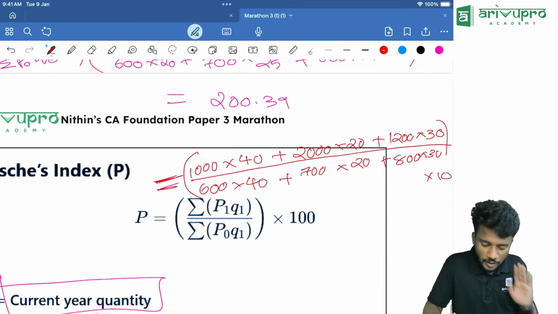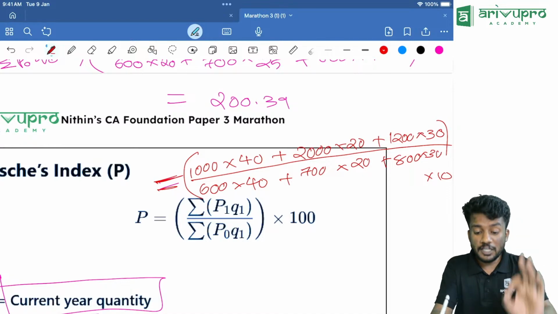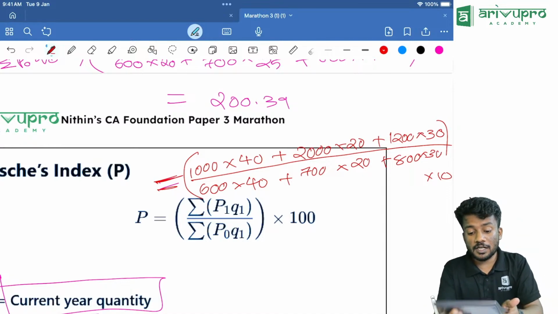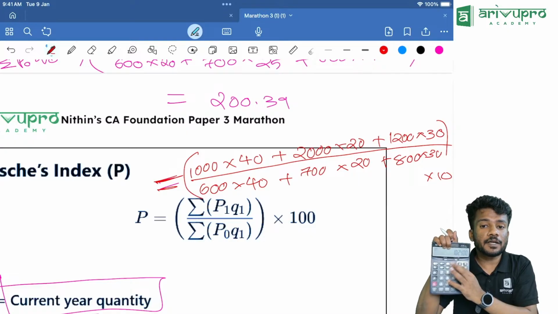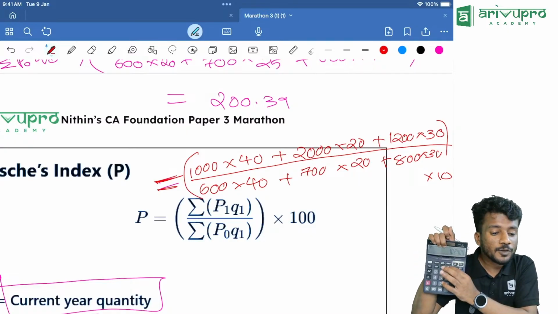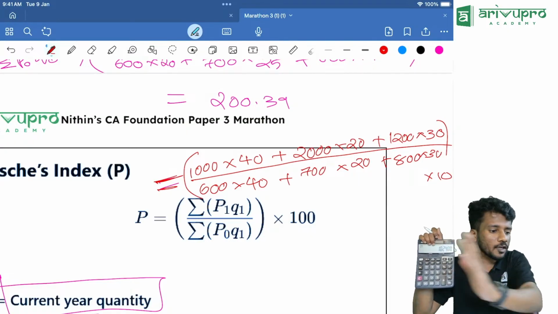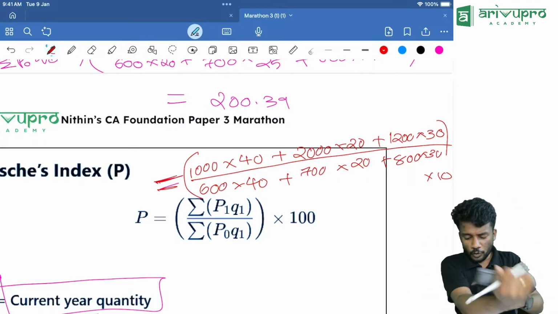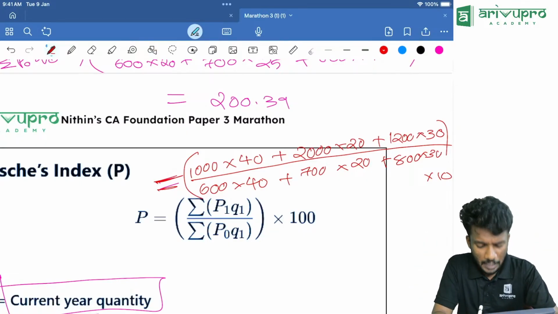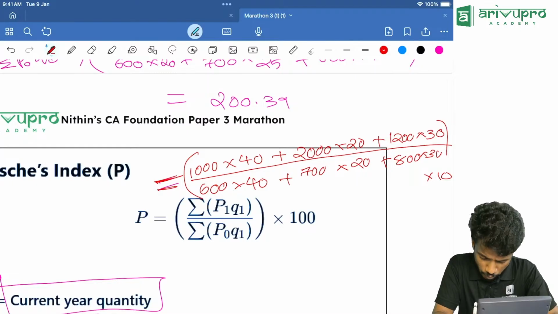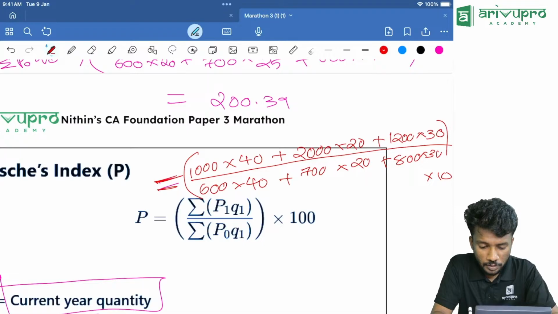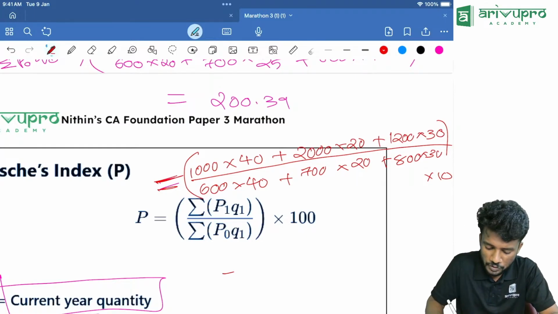Okay, people, try to do that. First of all, when you are doing memory calculation, always clear the memory. If you clear the memory only, you will get the right answer. Otherwise, it will be a wrong answer, people. Now, what are we going to do? We will find the numerator first. That is 40 into 1000, M plus. Then 2000 into 20, click M plus. Then 1200 into 30, click M plus. Finally, click MRC. How much is it?